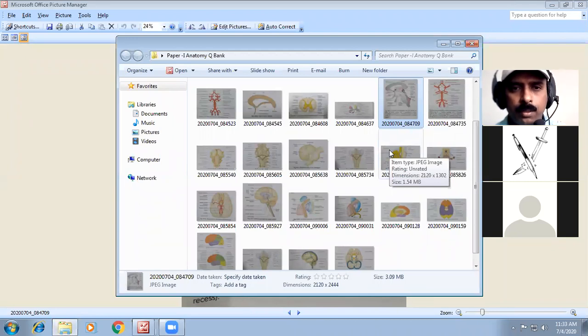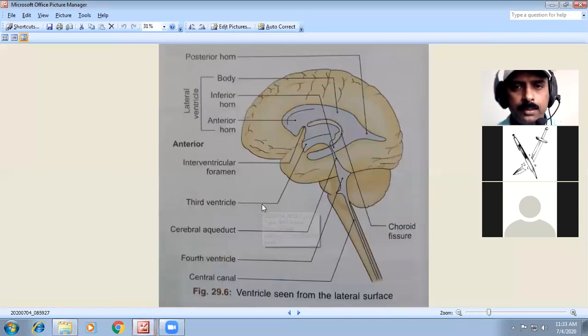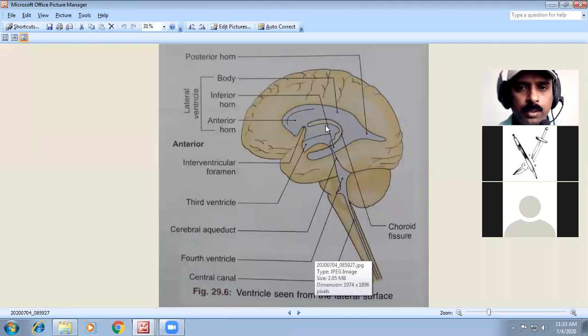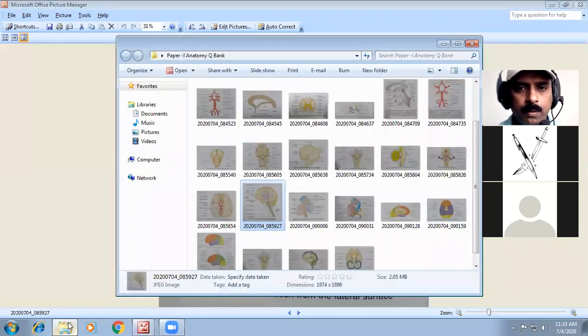So this is all about CSF and its circulation, and then what the meninges are. Next comes another important diagram, where you can also remember the circulation of CSF. You can draw the ventricles and remember how the circulation of CSF occurs. You should know the formation and circulation of CSF in the diagram I have just shown.